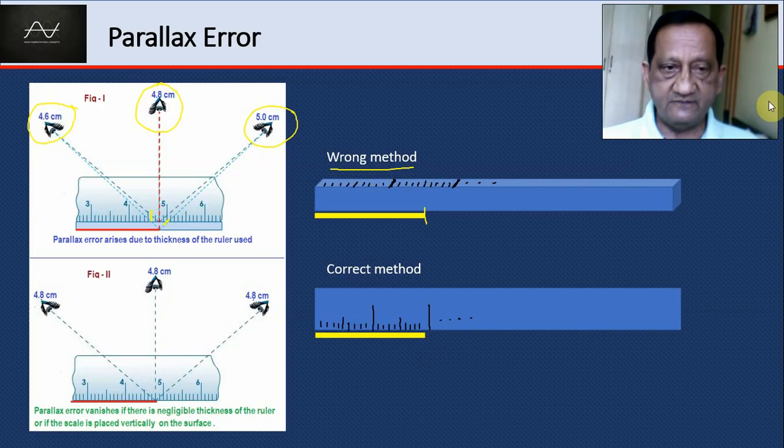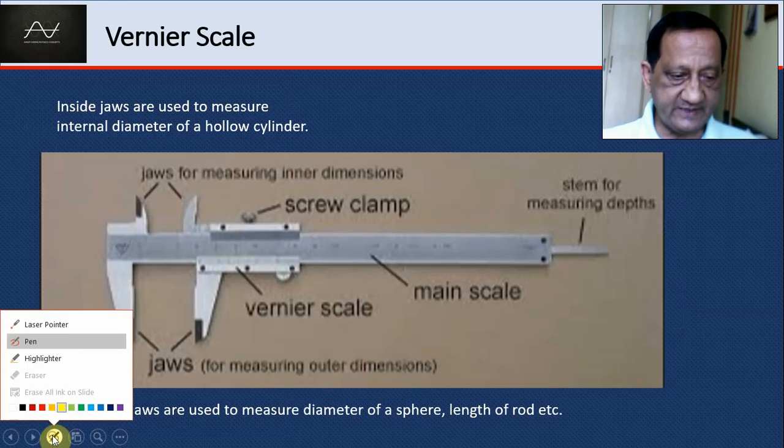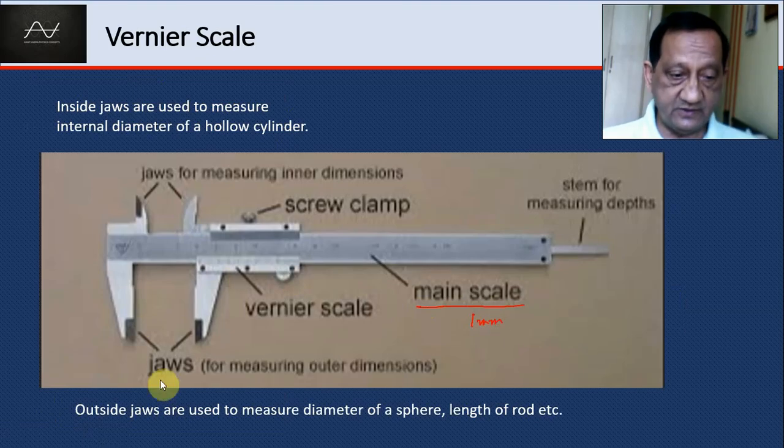Now let's learn about the vernier. It is an instrument which has two scales, a main scale and a vernier scale. This is the main scale, which typically has 1 millimeter divisions. The smallest division is 1 millimeter typically, and that is fixed. There are two jaws here. This jaw is fixed and this is movable.